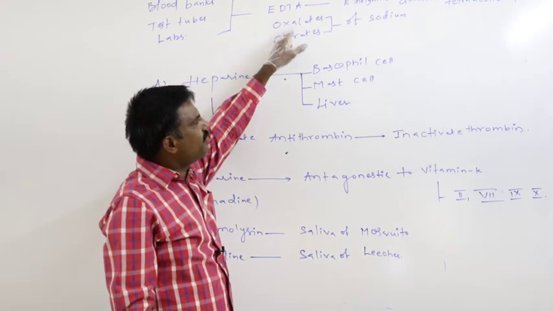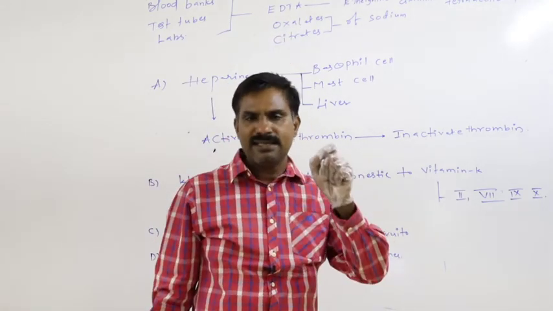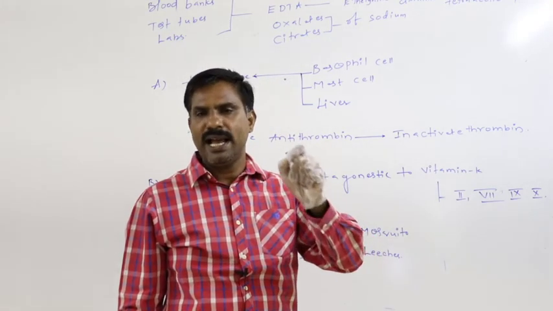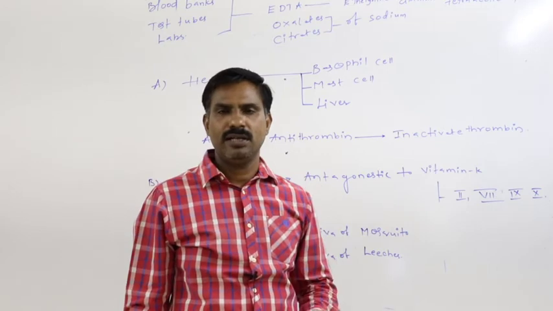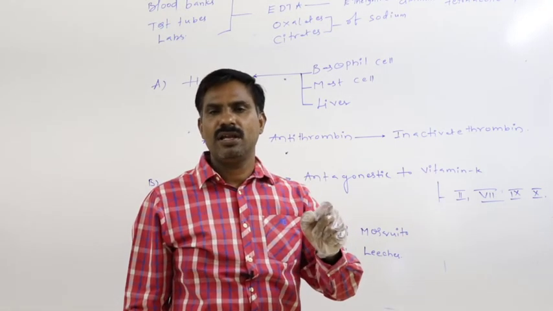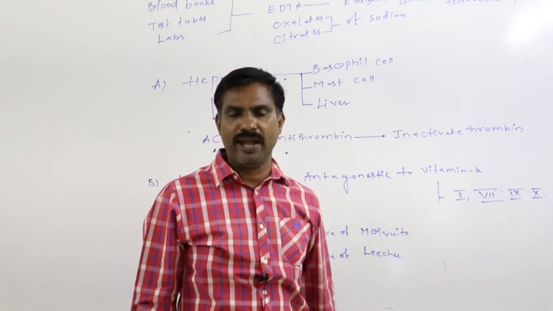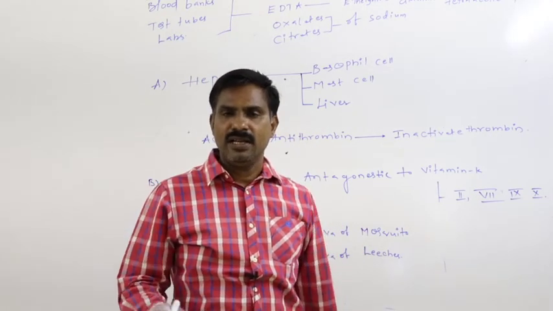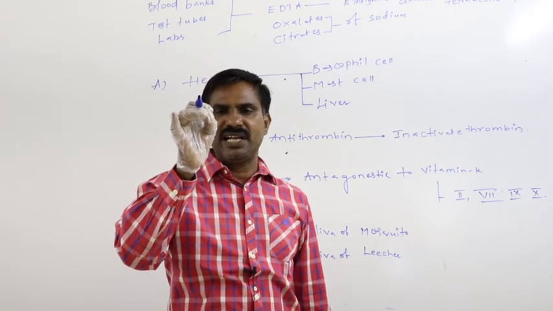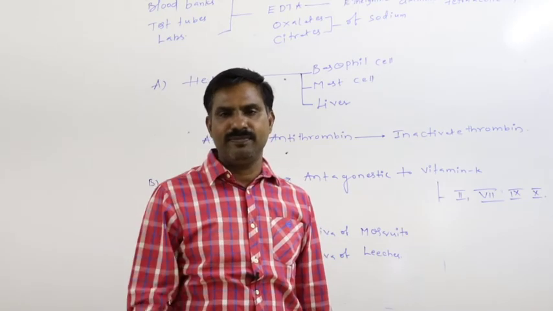How do these kinds of substances prevent blood clotting? They act as calcium removers. They make the calcium unavailable for the extrinsic as well as the intrinsic pathway. Definitely, during the synthesis of prothrombin activator by the extrinsic and intrinsic pathways, calcium is required.